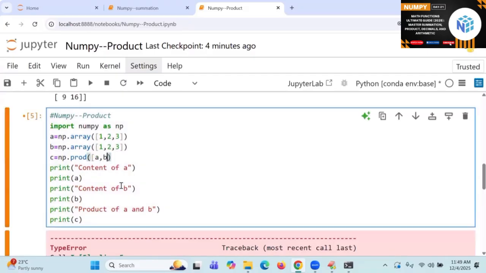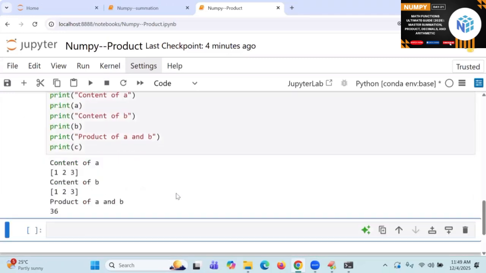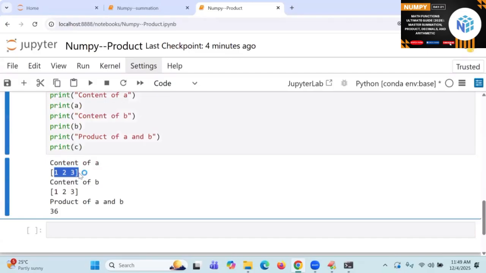Okay, are you getting it? So product will take a single element, while in a single place there will be multiple elements. Just try to understand what will be the product of it. 1, 2, 3, what is the product? 6.